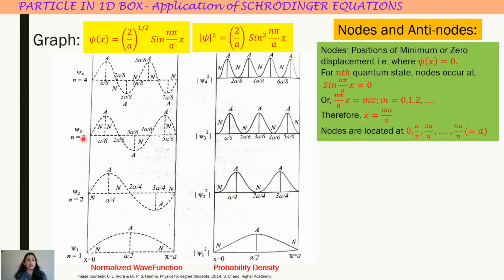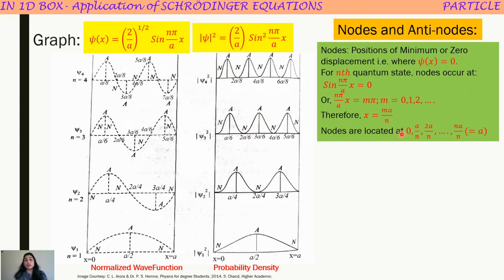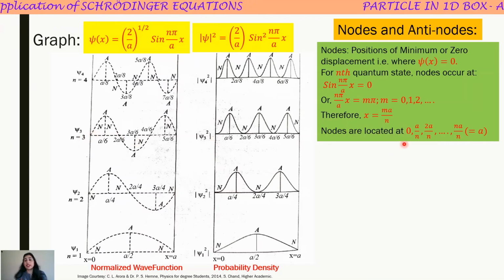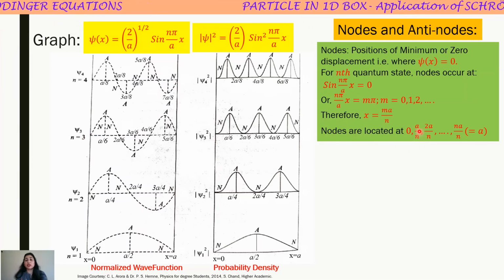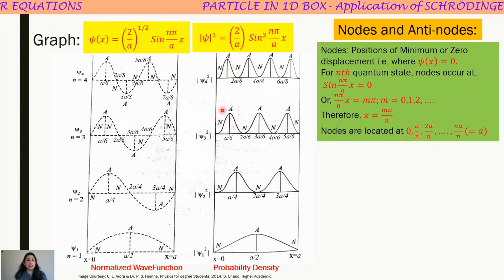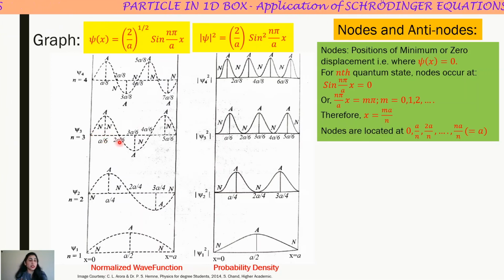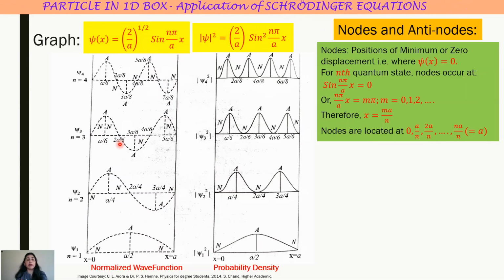You can also check it for n equal to 3, let us say. So first node will occur at 0 as it occurred at 0 here. Second node should occur at a by 3 for n equal to 3. I am checking. So let us see. Second node is here at 2a by 6, which is nothing but a by 3.